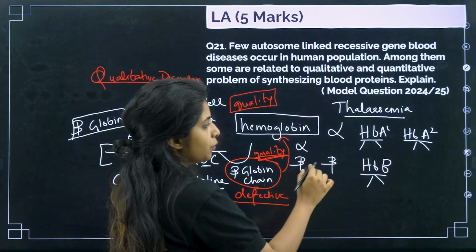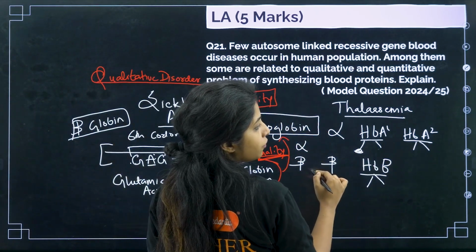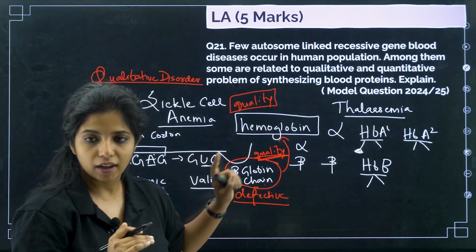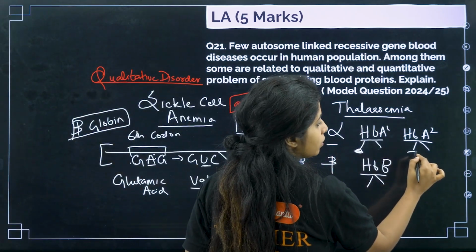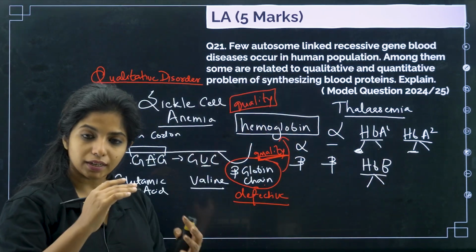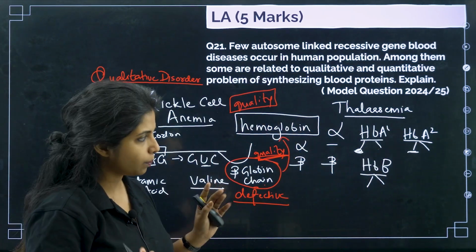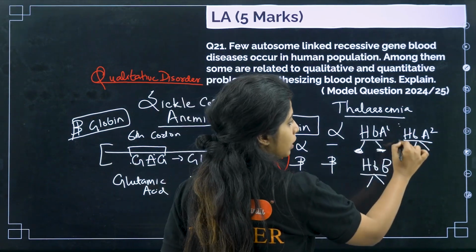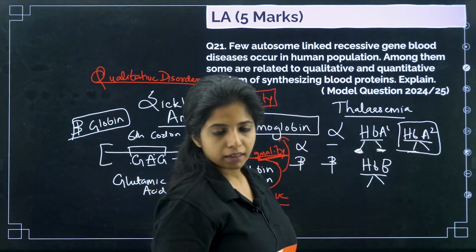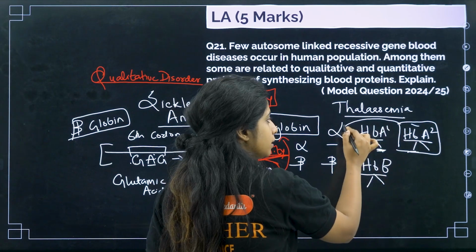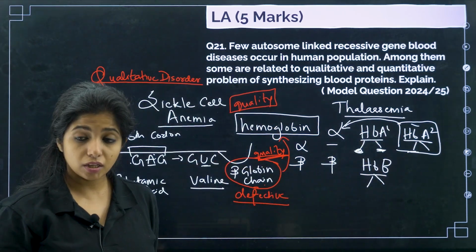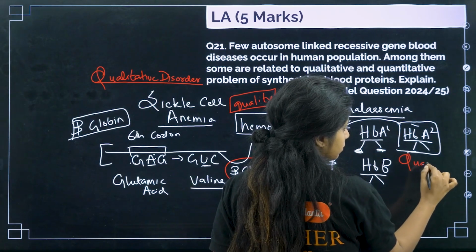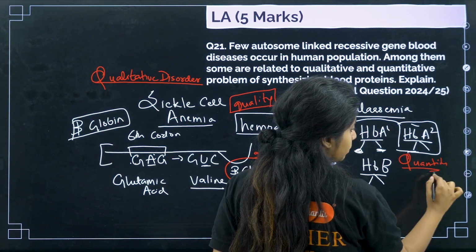So basically, if one allele of this gene is defective, then you are getting a lesser amount of alpha globin chain. Similarly, if one allele of this is affected, you are getting lesser. Suppose both these alleles are affected. Still there is one more gene to code for it. This will definitely produce it, but the quantity of alpha globin chain that will be produced will be really less.